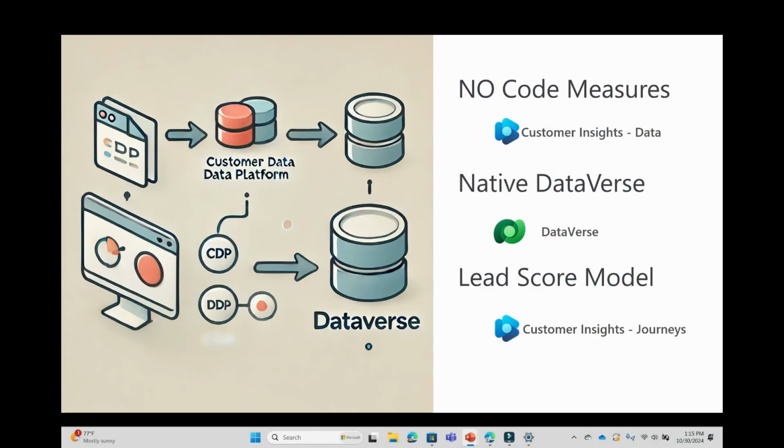In the next video, we're going to take it to the next level. We're going to take the web behavioral data that we're gathering, we're going to create a no-code measure that'll be pushed into Dataverse, and then we'll be able to use that no-code measure in a lead scoring model that we can use in our customer journey orchestrations.